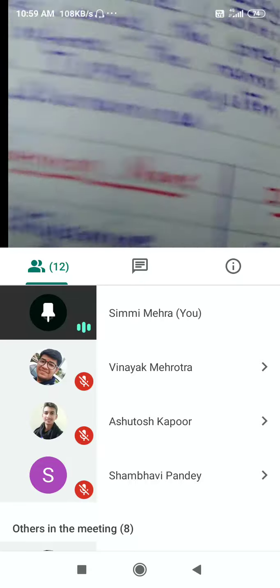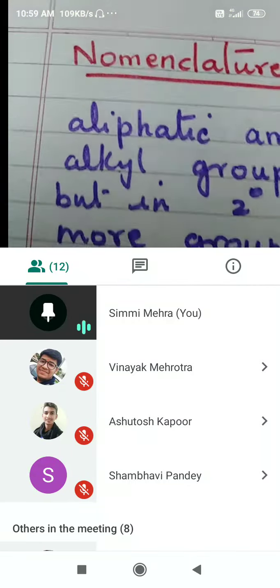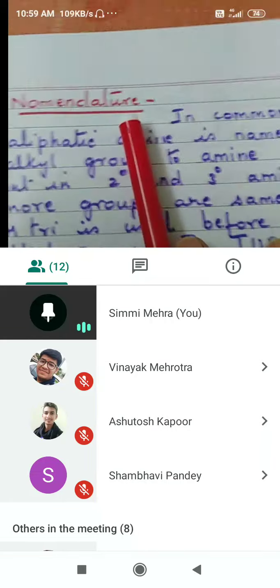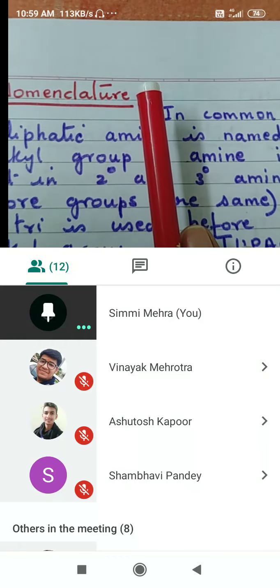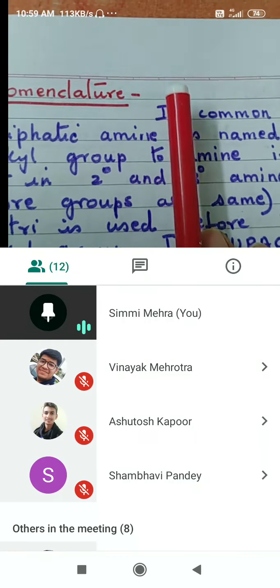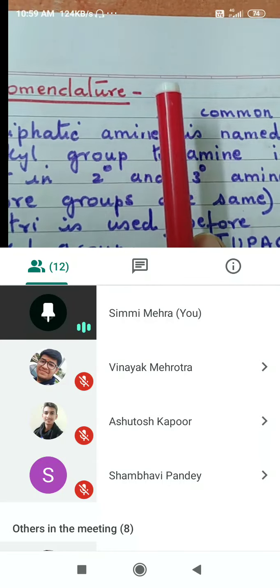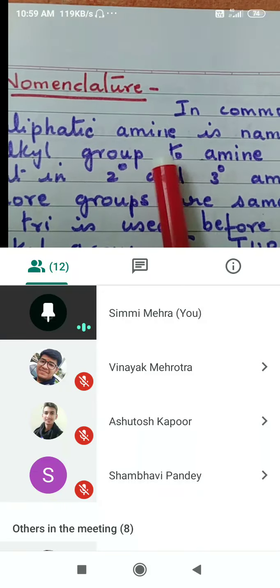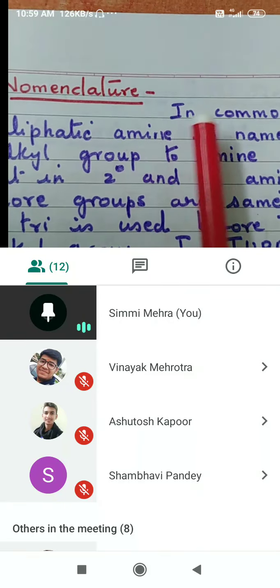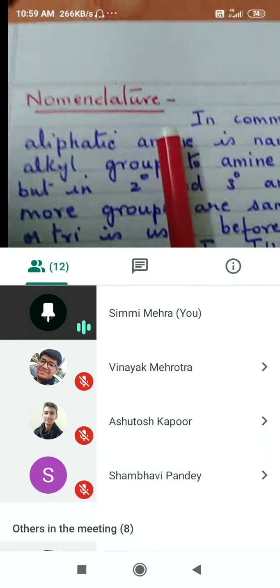Next, we go on to nomenclature, and you have done nomenclature in detail in class 11. If you remember, what is the first step we do? We select the longest carbon chain. The nitrogen of the NH2 group is not a part of the main chain. The main chain will consist only of carbon atoms, right? And then what will happen? After that, we are going to describe the location of the alkyl groups, and the ending word is going to be amine.